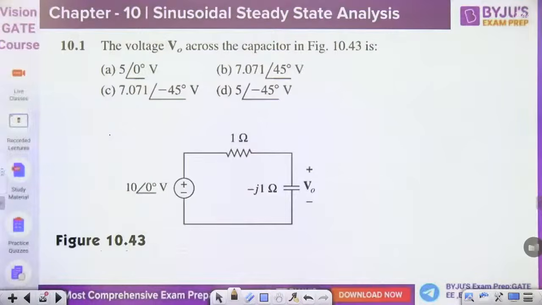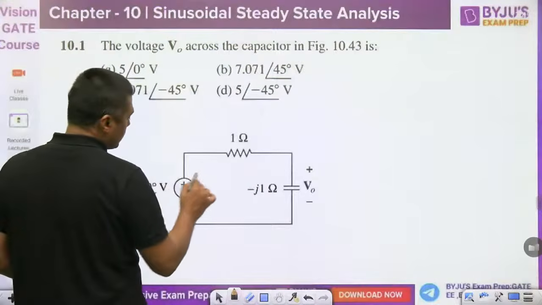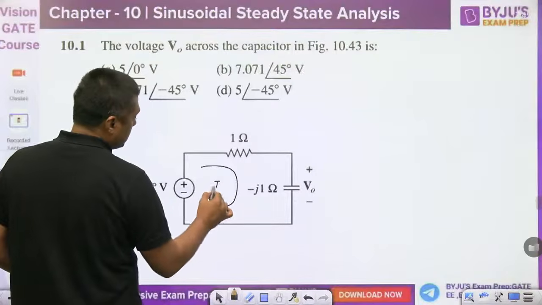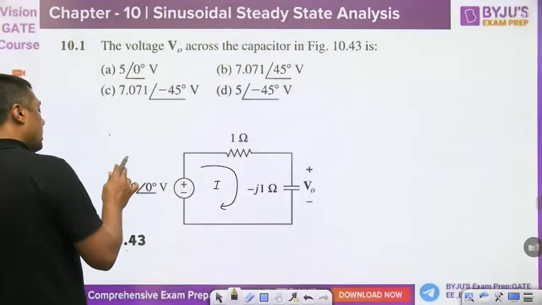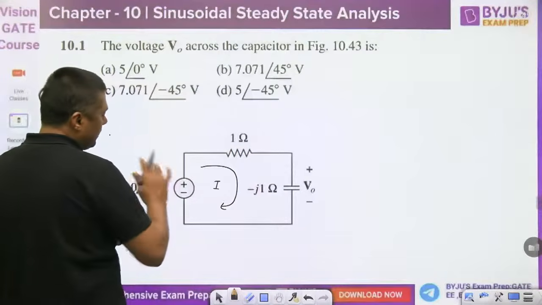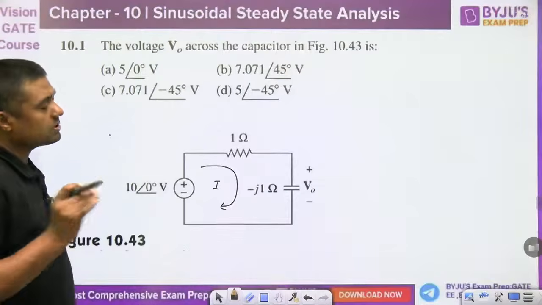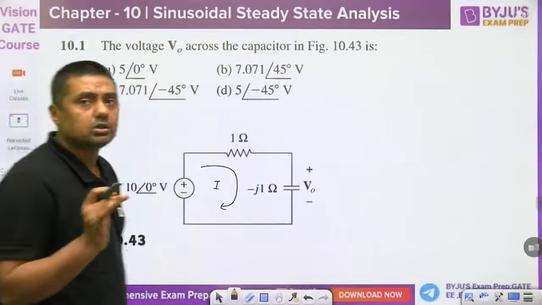The voltage V0 across the capacitor in this. First of all, always remember that current leads the voltage, but voltage lags the current. So how can we find the V naught? Simply by the voltage division rule.